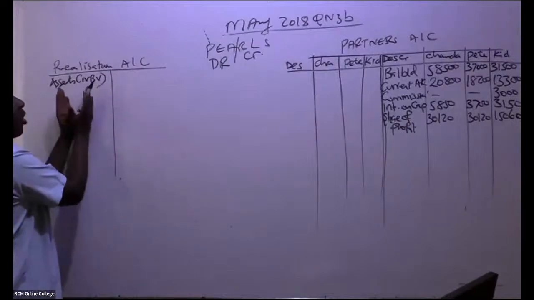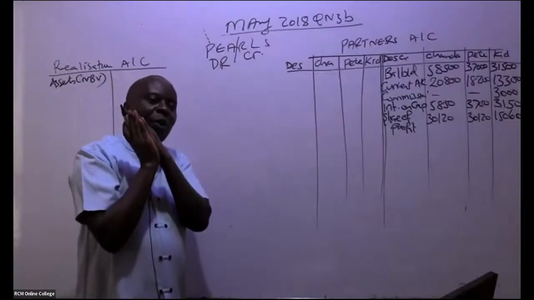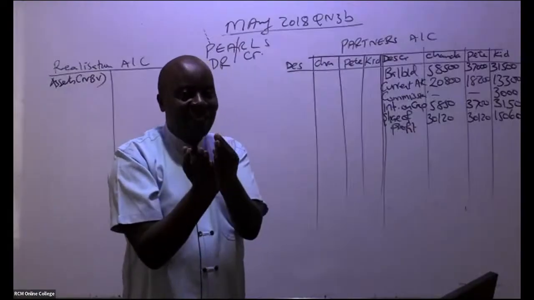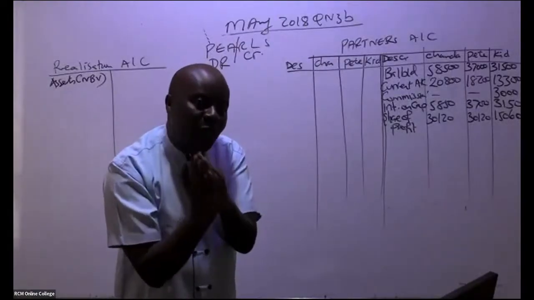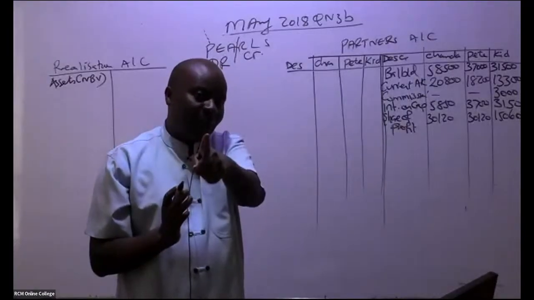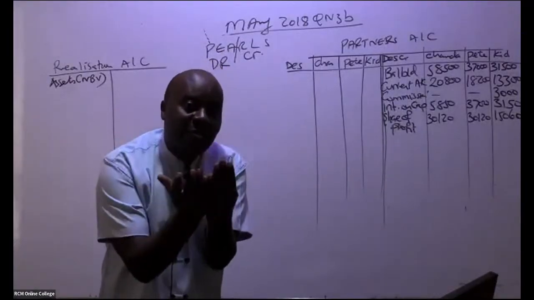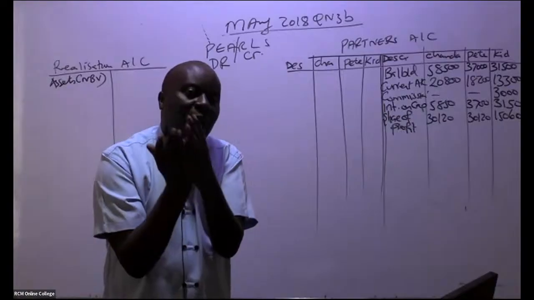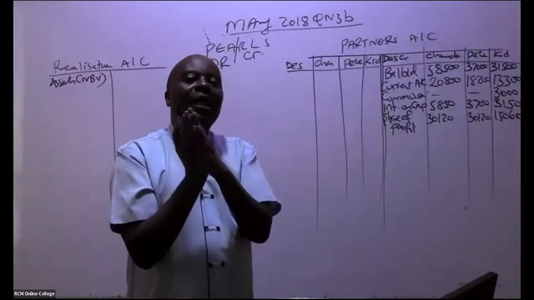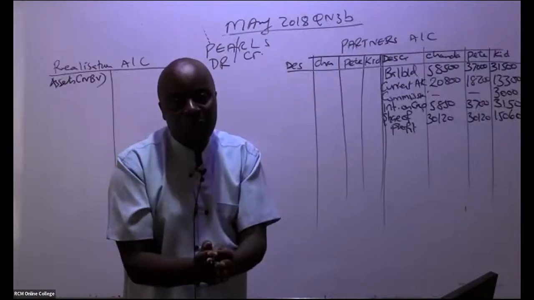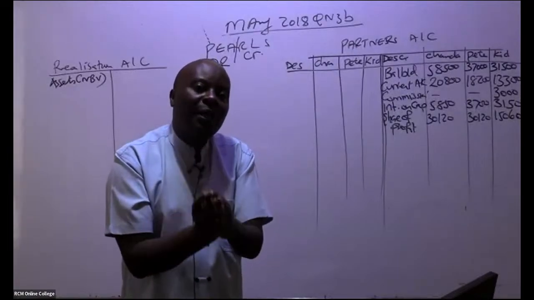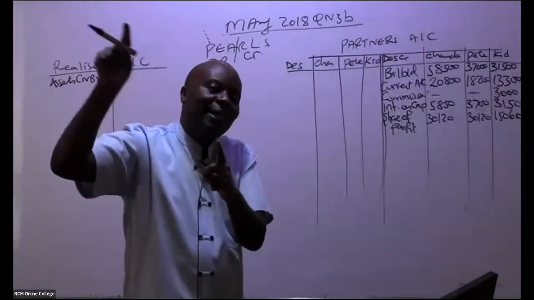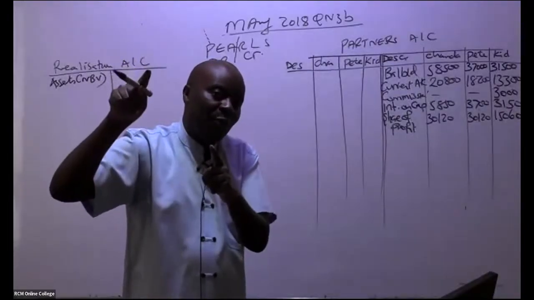Remember here, I'm still closing the partner's account. When we close the partner's account, partners will not take their assets for valuation. The person who will take the assets for valuation is the limited company. The limited company will receive those assets at market value, fair value. But whenever you're closing the partner's accounts, you are basically closing their trial balance figures. So whenever you're closing assets, you shall be debiting the realization account, and then you credit the assets, and you're crediting those assets at net book value.